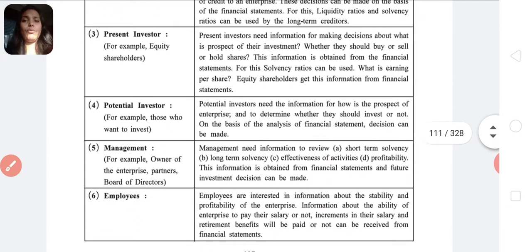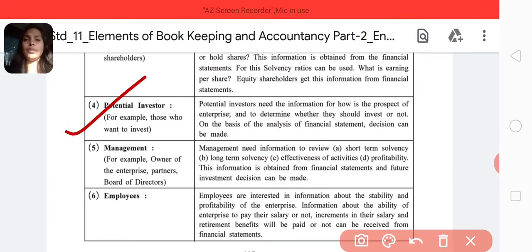Next is fourth, potential investors, those who want to invest willingly. They need to know how the flow is in your business, and once they come to know, then they invest in their way. The fifth one is management, the owner of the enterprise, the partners, the board of directors. They need to know the information of the business. From where will they get it? From financial accounts.